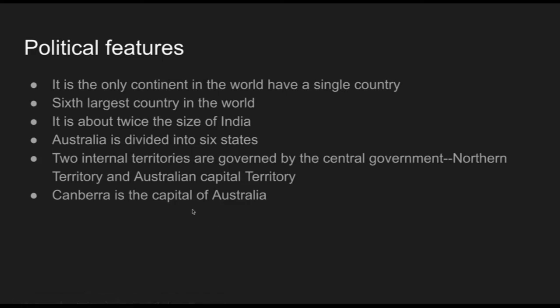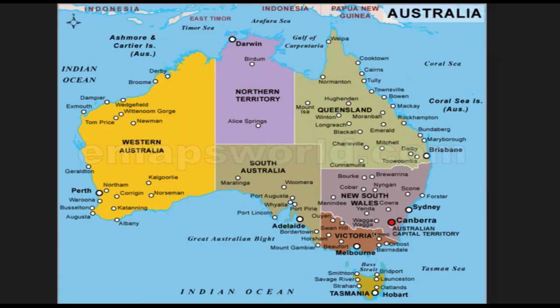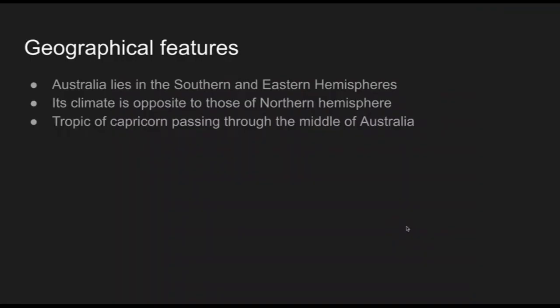And Australia has 2 internal territories governed by the central government, that is Northern Territory and Australian Capital Territory, and the capital is Canberra.